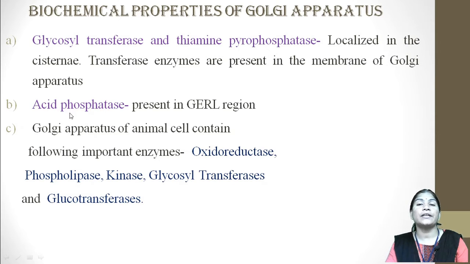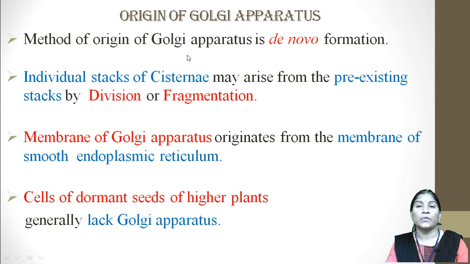Some enzymes are present at the region of the Golgi apparatus, like acid phosphatase, and some enzymes are located in the cisternae, like glycosyl transferase and thymine pyrophosphatase.